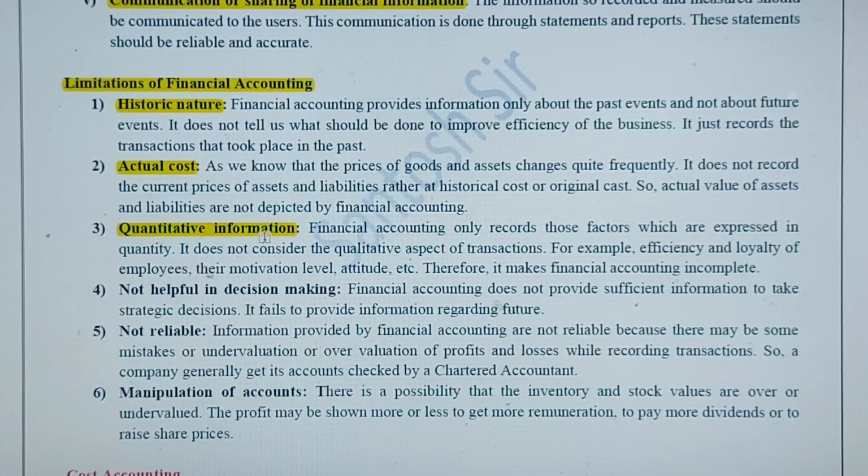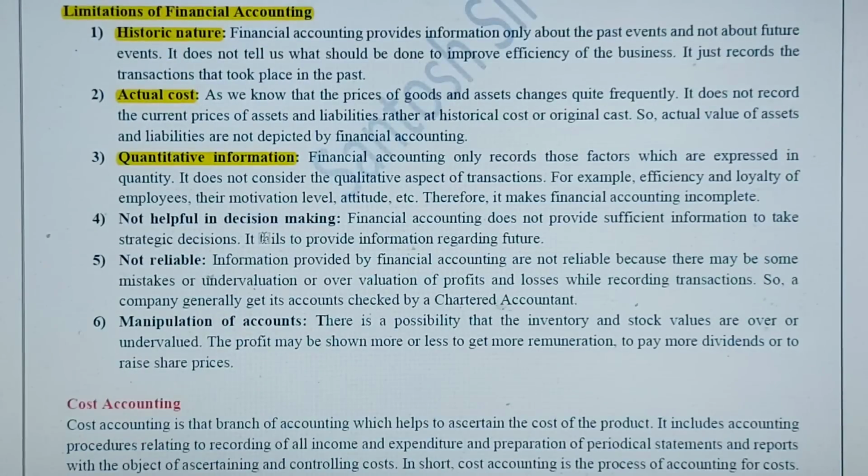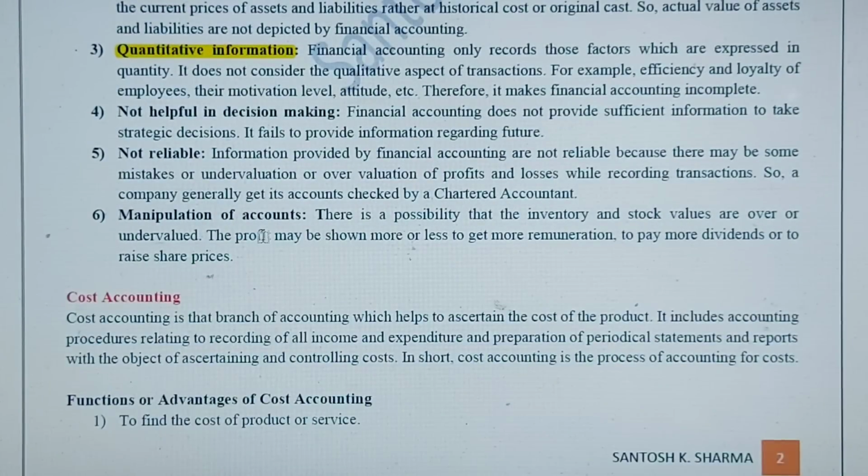We supply all the information in numbers, and accounting doesn't consider qualitative information, like the loyalty of the employees. It is also not helpful in decision making. The management of a company cannot take decisions solely on the information provided by accounting, and basically it is not fully reliable.